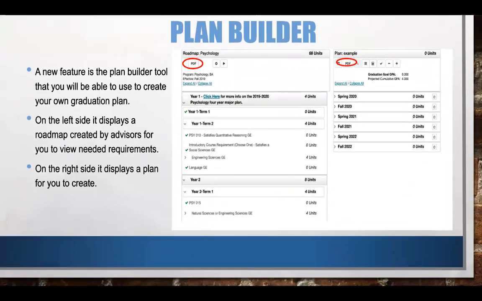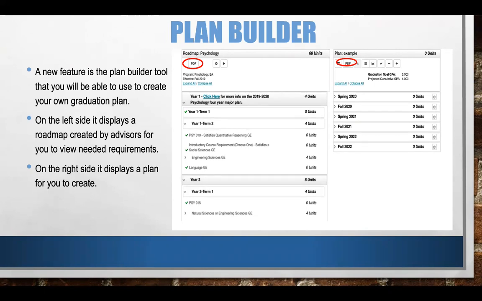The Plan Builder is essentially the tool that helps you create your graduation plan. On the left side of your screen is a roadmap that shows you the needed requirements for your major. The right side of your screen displays the plan that you create with the courses that you would like to take.